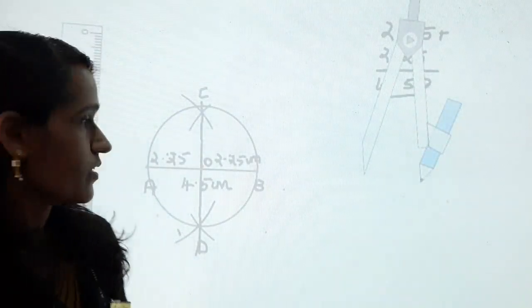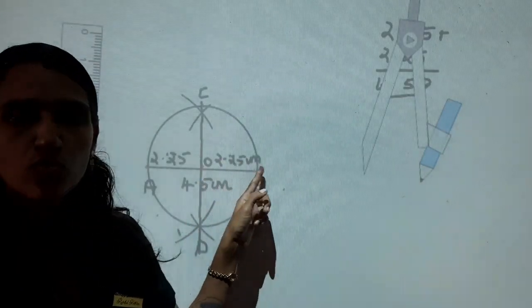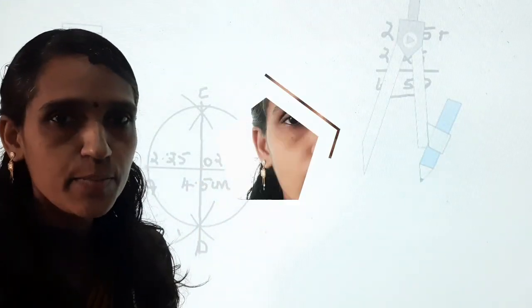Now we got a circle of radius 2.25 centimeter. Clear, children? Let us do another problem.